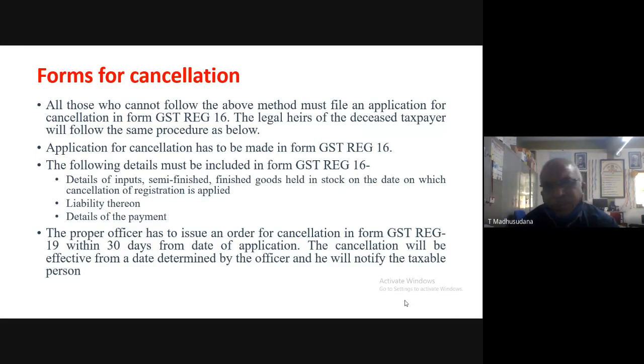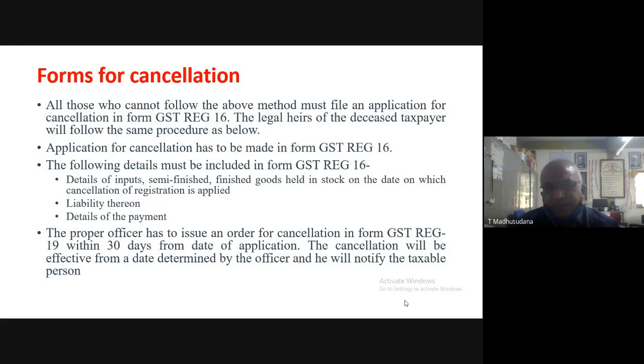That means the application for cancellation has to be made in Form GST REG 16. So the person who wishes to cancel their registration should make an application for cancellation in Form GST REG 16.